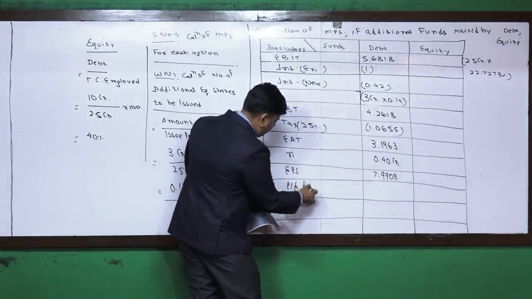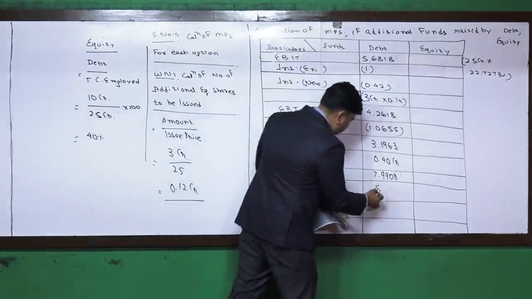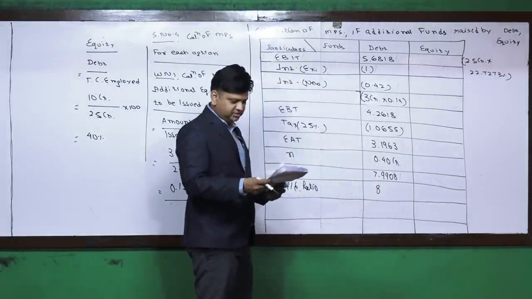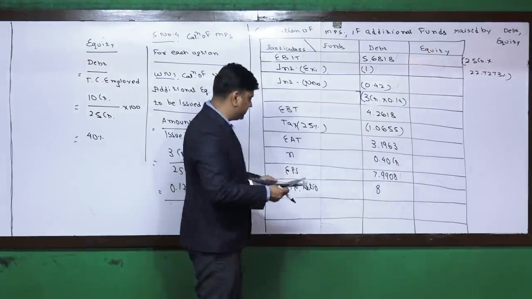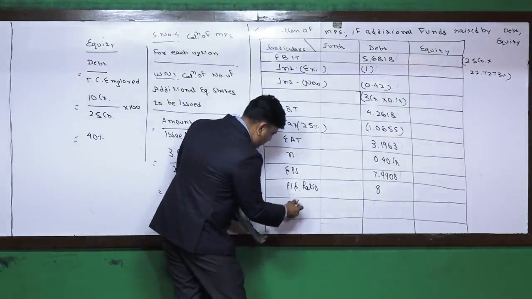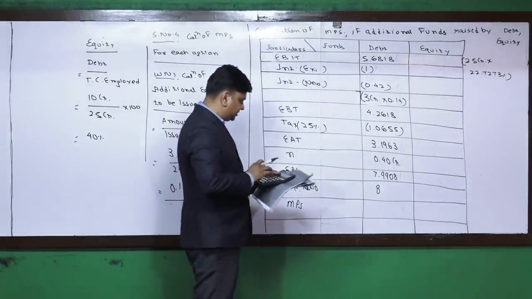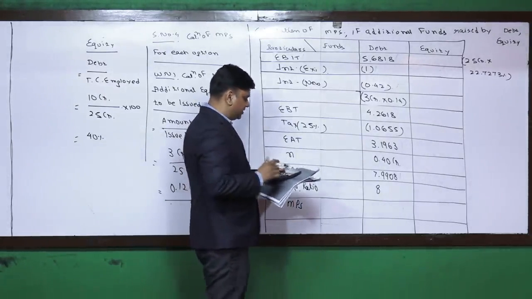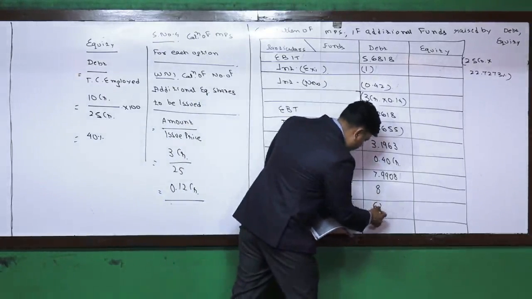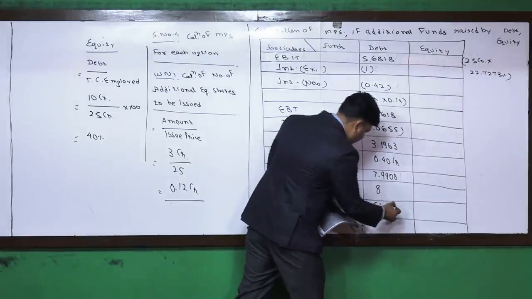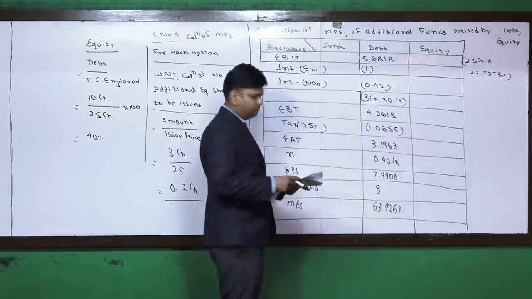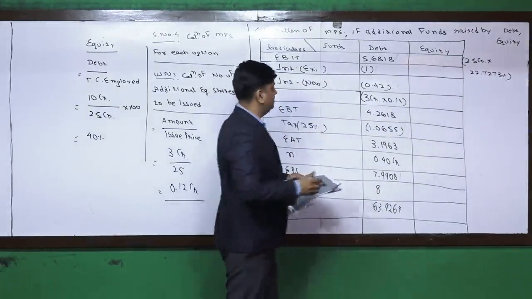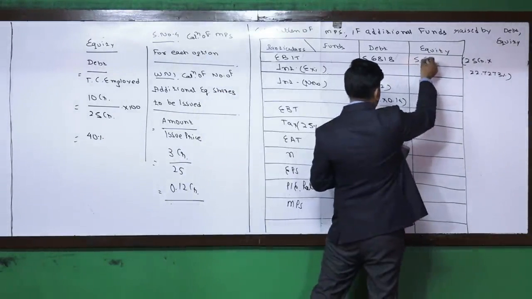Price earning ratio will fall down to 8 times because it has been provided to us that the price earning ratio is expected to decline. So the market price of the share is EPS into price earning ratio, 63.9264.